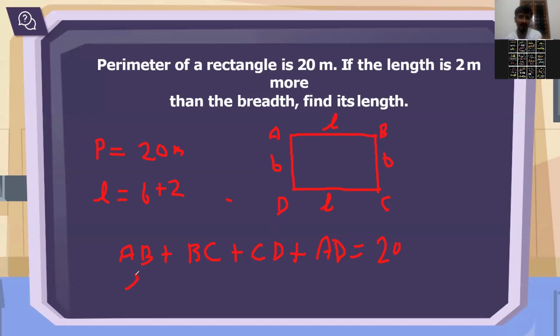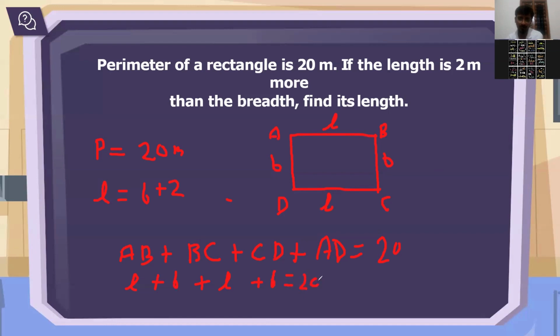AB is length, BC is breadth, CD is length, and AD is breadth, and that equals 20. Correct?